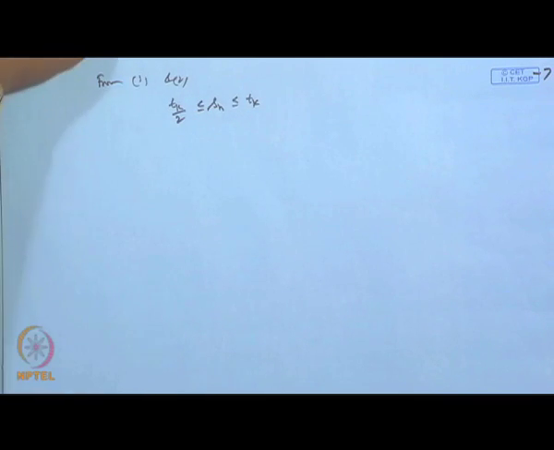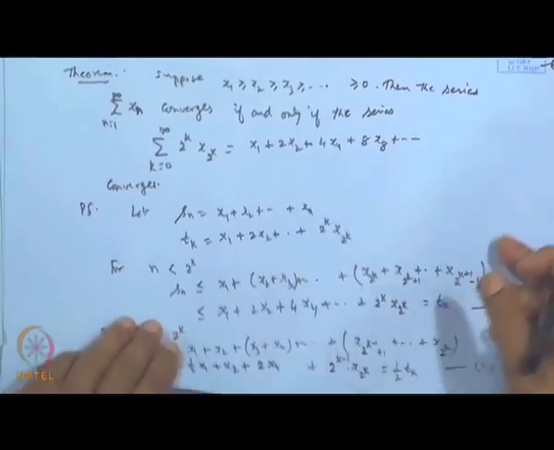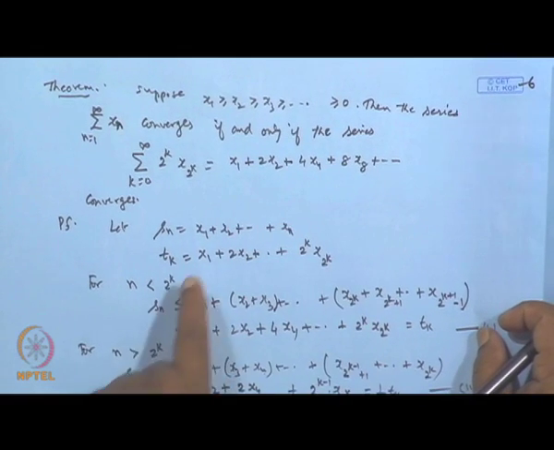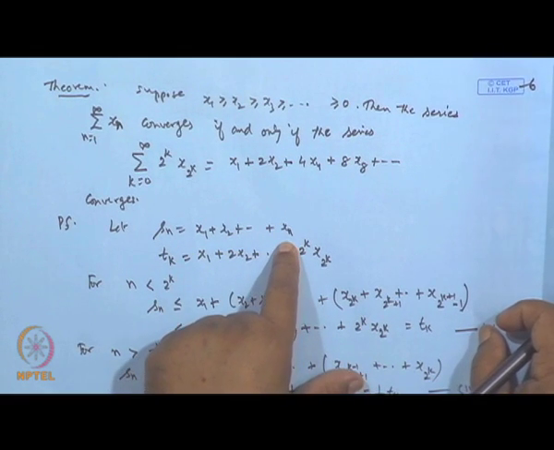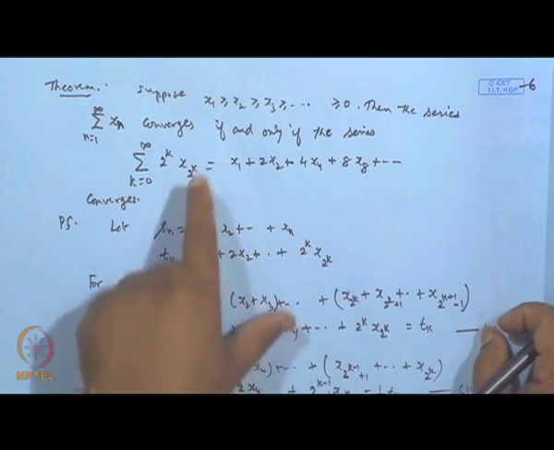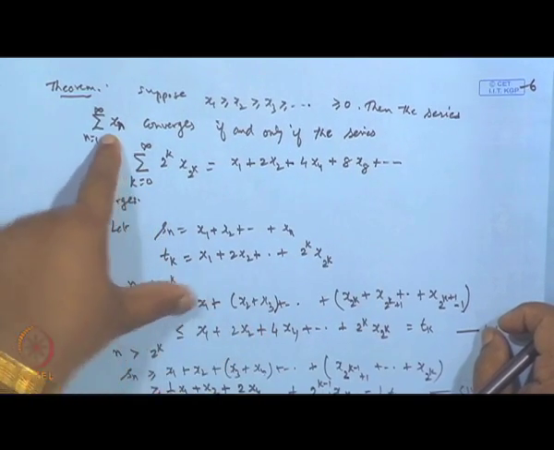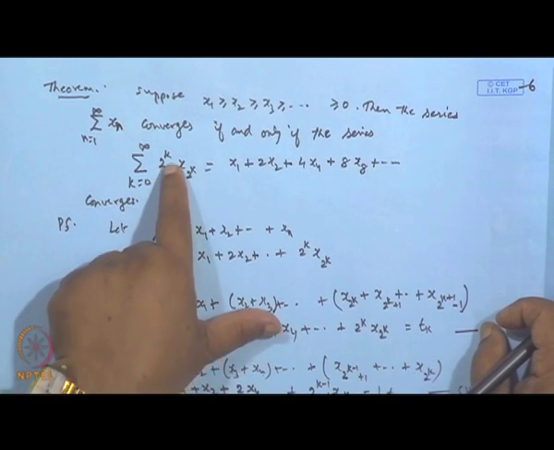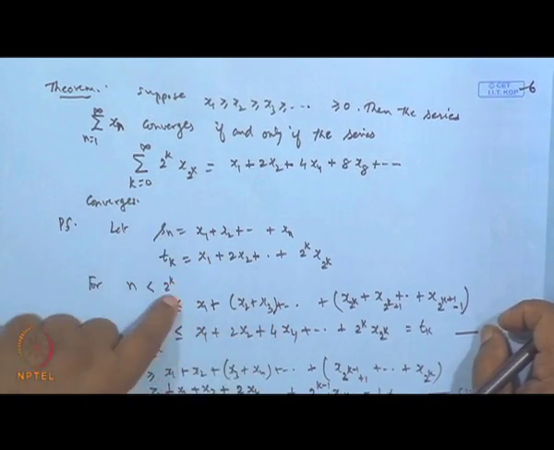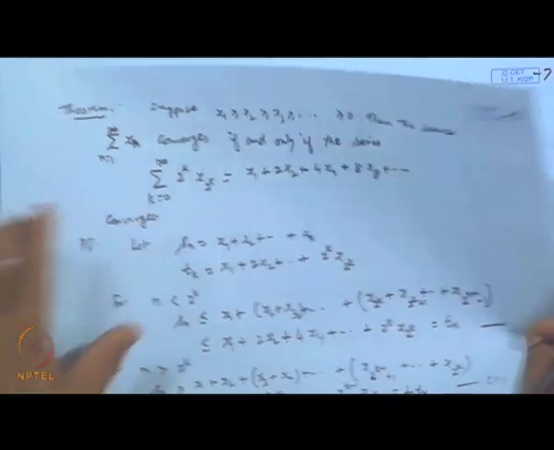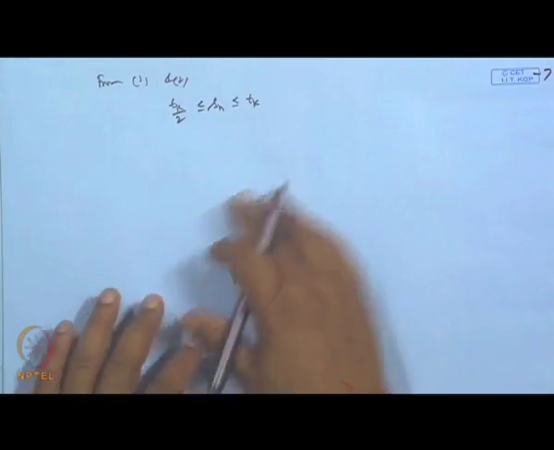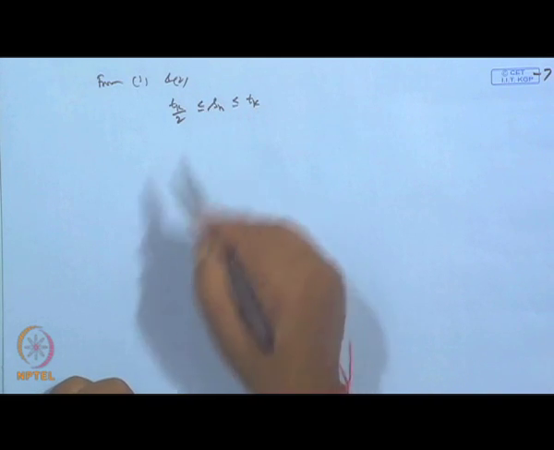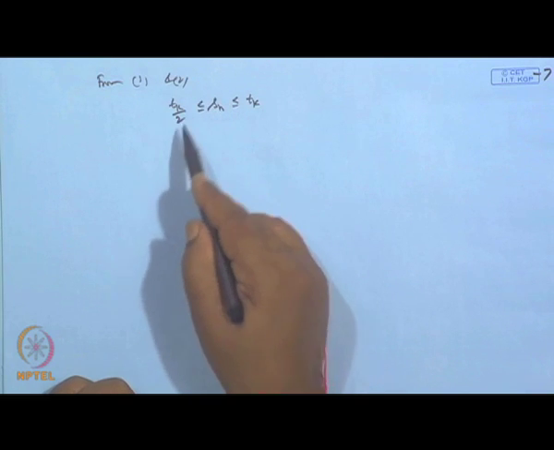But what are T k and S n? Let us see. S n is the nth partial sum of the series sigma x n, and T k is the partial sum of the second series sigma 2 to the power k x 2 to the power k. Now, these partial sums satisfy this inequality. So, if T k is bounded, S n has to be bounded. Now, if S n is unbounded, T k has to be unbounded.